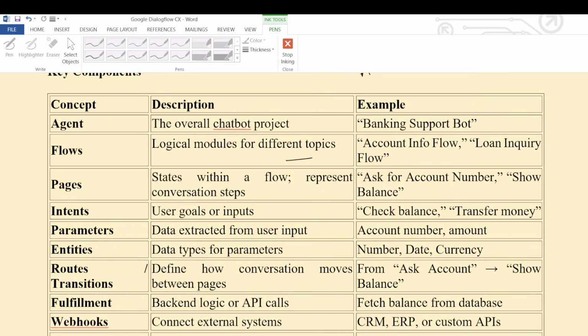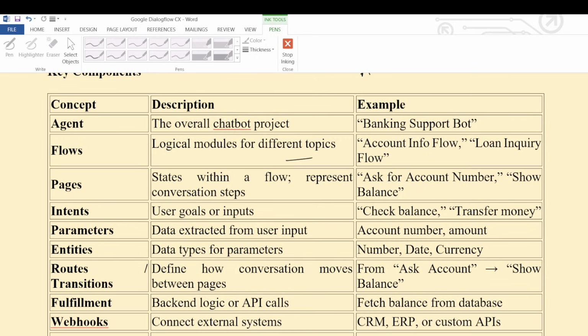Now, simply, the user asks to check my balance. The bot will fetch the balance table. If something is required to connect with the balance table, the balance is not simply displayed in front of the user; it will be fetched from somewhere and then shown to the customer. That is where webhooks come into the picture. I will explain check balance as well as transfer money.